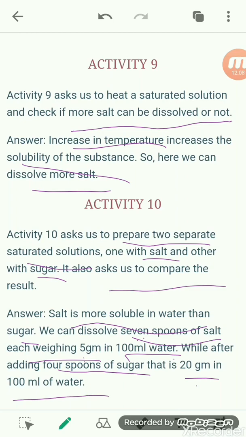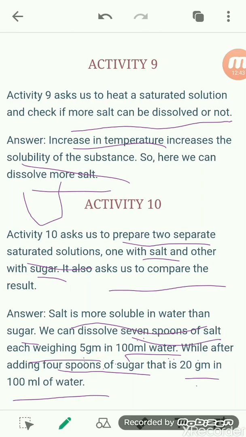Here it is asked which one will reach its saturation level earlier compared to the other one. If we take 35 gram of salt and add it into 100 ml of water, only then does the salt solution reach its saturation level.